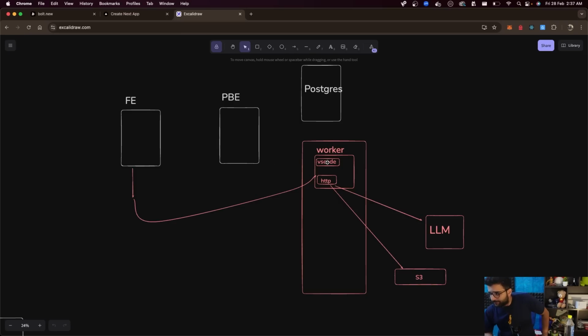This part we need an LLM for. So I was just checking a while back. I have 0 credits in Claude or the other one, ChatGPT. So I'll most probably use Gemini. Gemini is free. That's good news for you as well. So if you're following along the project until this point, you don't need any credit card. You should be able to use the APIs that I'm using for LLMs. And what is the LLM we're using? We're using Gemini. With that, let's get into coding the worker next, specifically the HTTP server, LLM calls, things like these.